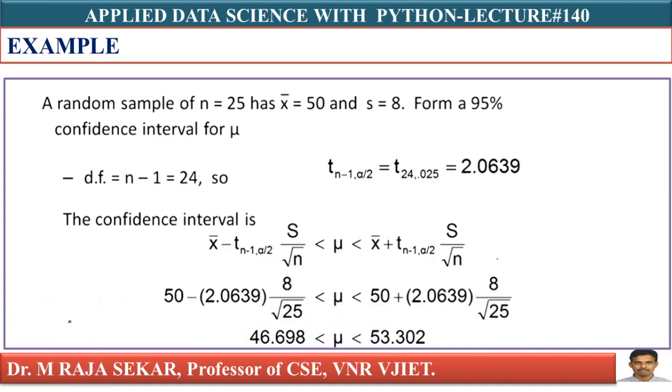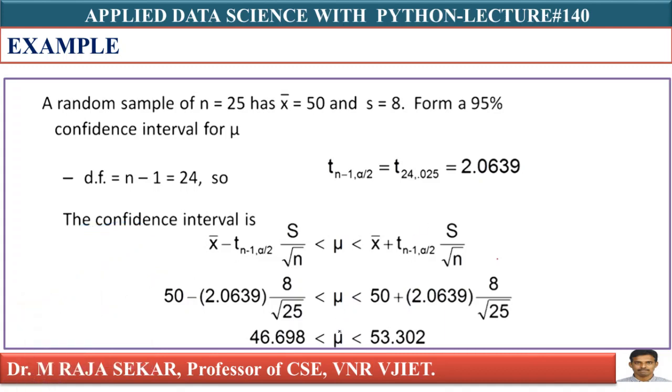Here you must understand when I can apply this one. If sigma is unknown and the sample size is less than 30, in that case I can find the confidence interval in this manner.